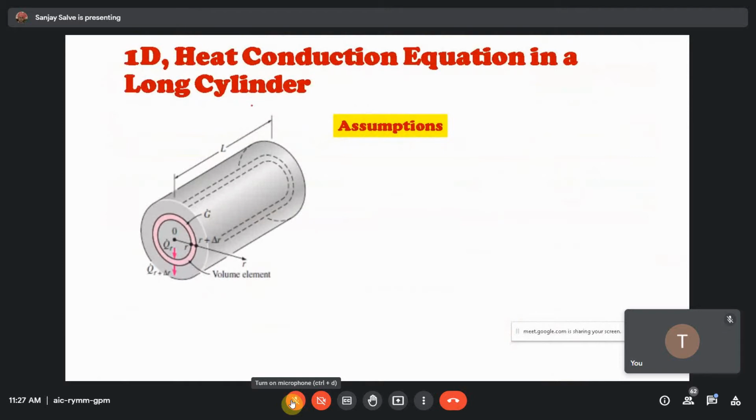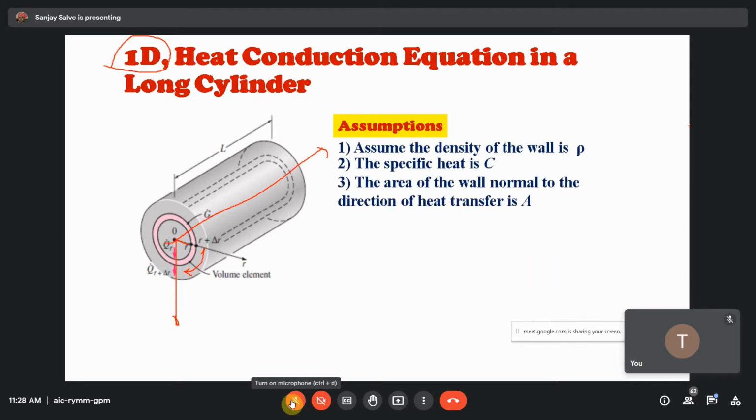Now we have to find the one-dimensional heat conduction, right? Here the heat is flowing from inside to outside, okay? So one is towards the radial direction, one is towards the axial direction, and one is in the circumferential direction, right? So here I assume this area of the wall normal to the direction of heat transfer.